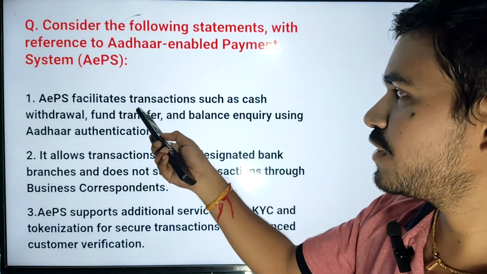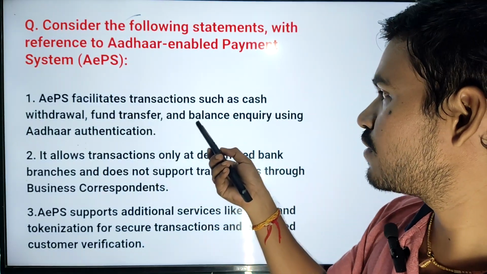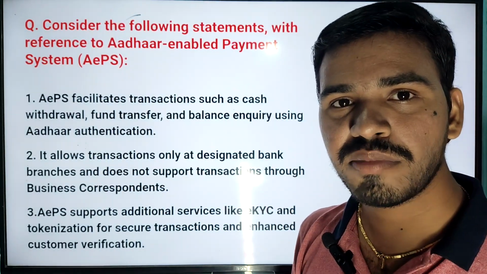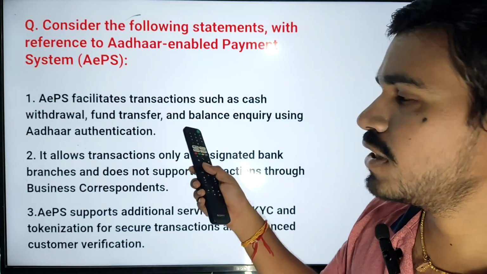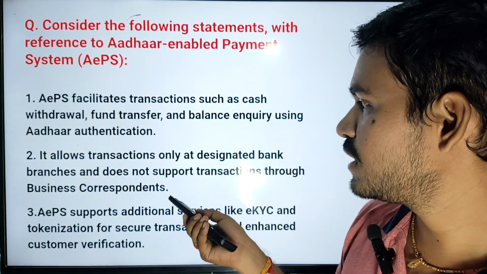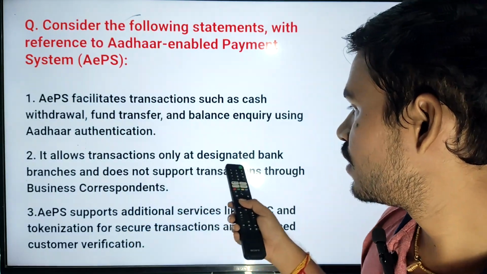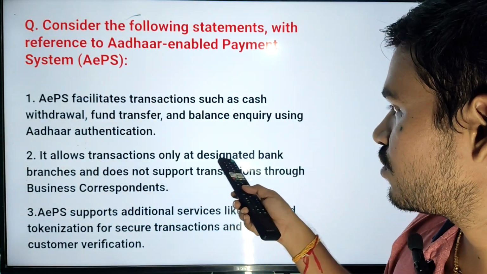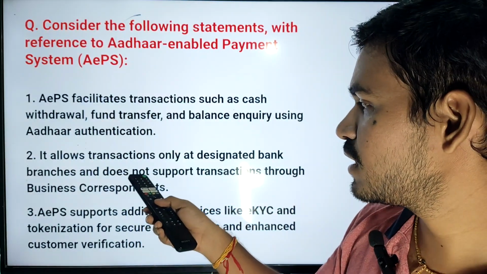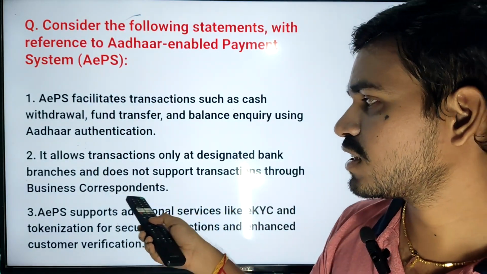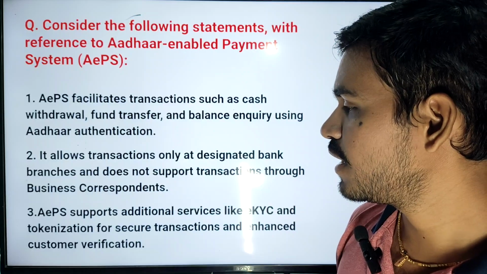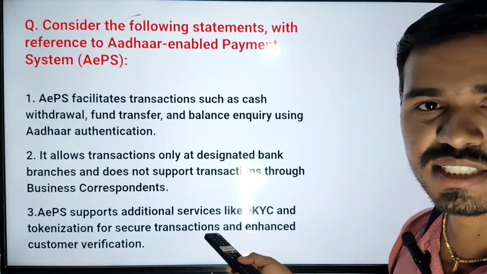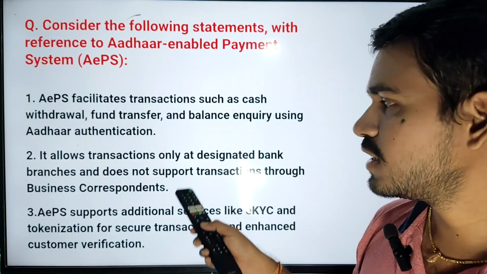First statement is correct. AEPS facilitates transactions such as cash withdrawal, fund transfer and balance inquiry using Aadhaar authentication. We already know that with just our Aadhaar number we can transfer money. So it is one of the facilities of AEPS. If you see the second statement, it is not only for bank branches. It allows transactions only at designated bank branches, which is wrong because it also supports transactions through business correspondents. So this statement is wrong. Next, AEPS supports additional services like eKYC and tokenization for secure transactions. This is a correct statement. So first and third are correct, second is wrong.